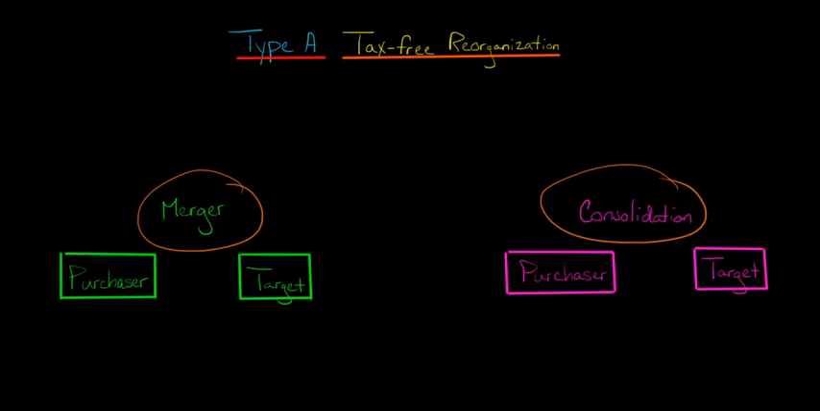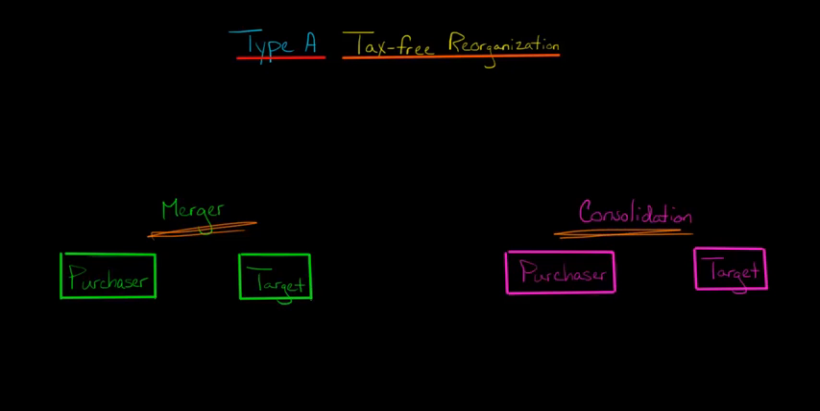Technically, you could also have a Type A reorganization with what's called a forward triangular merger or a reverse triangular merger. We're not going to talk about that in this video. We're just going to focus on the mergers and consolidations, and we'll talk about the triangular types in another video.